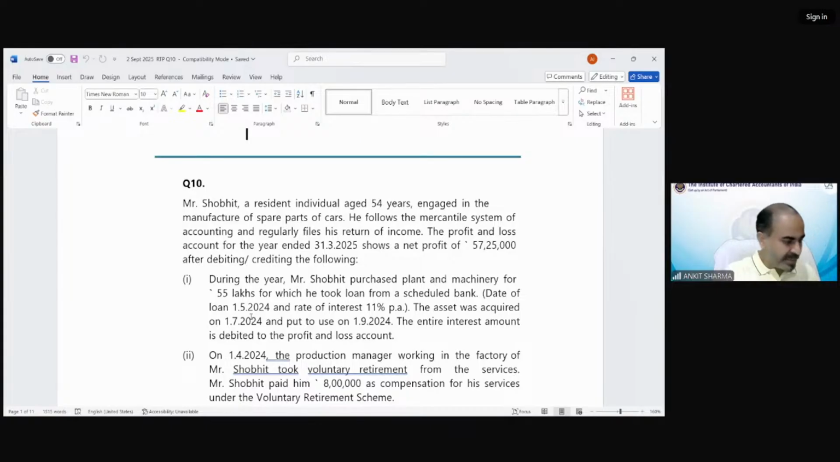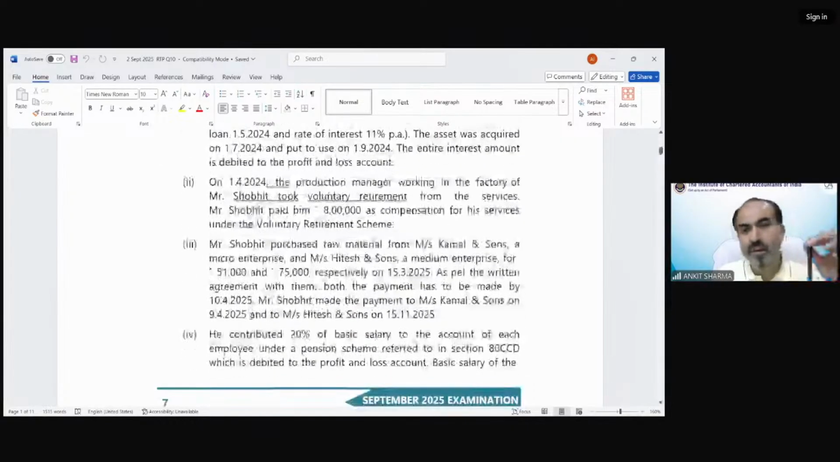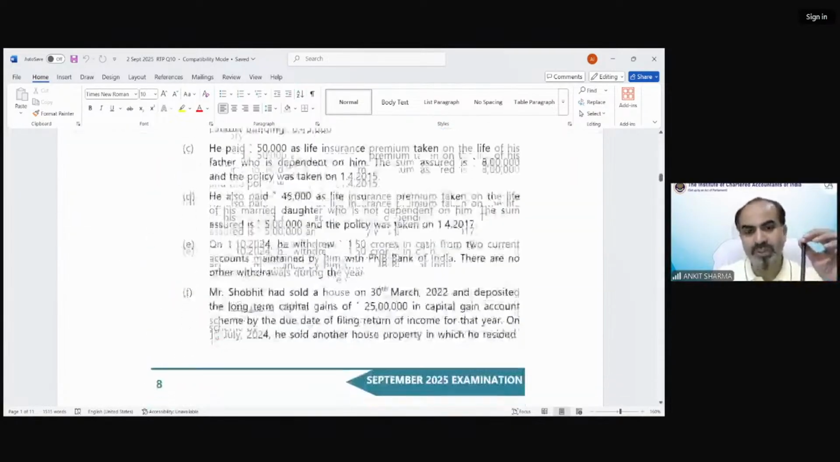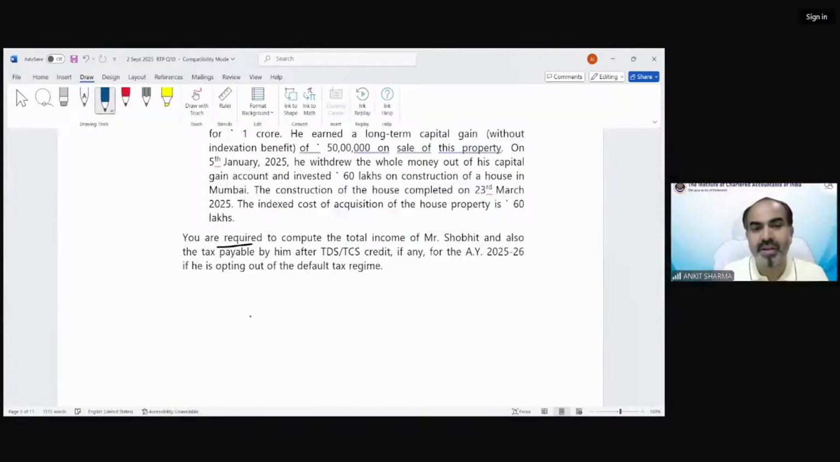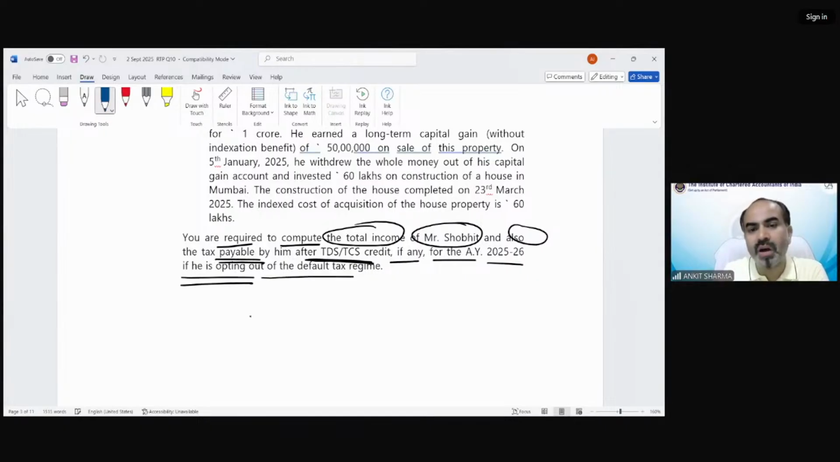So that was the RTP question. We are going to solve it now. First of all, as I always say, we have to see the requirement of the question. Because it's a huge question, you are required to compute the total income of Mr. Shobit and also the tax payable by him after TDS, TCS, if any, for assessment year 2025-26, if he is opting out of the default tax regime. If he is opting out of the default tax regime, you have to calculate his tax.